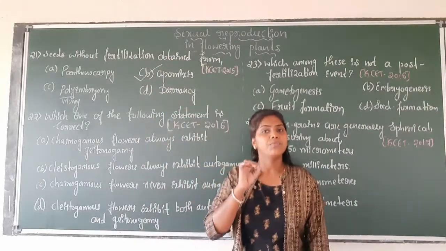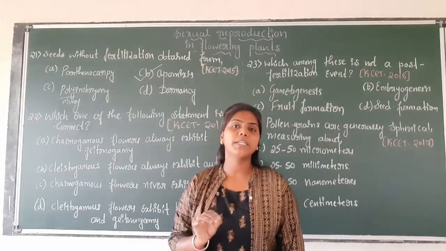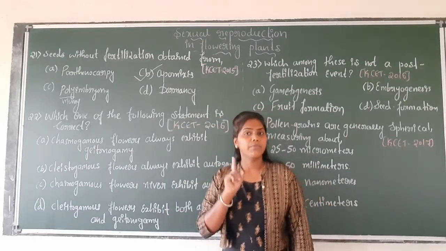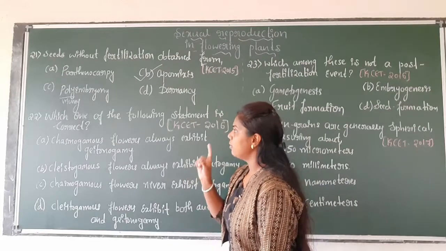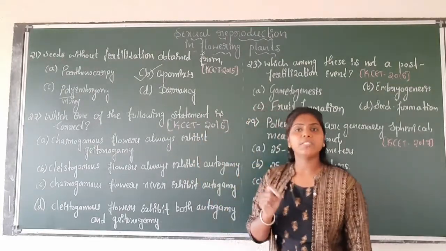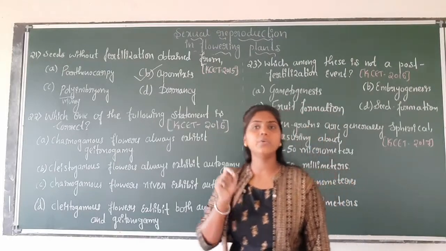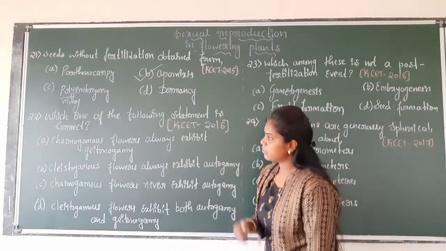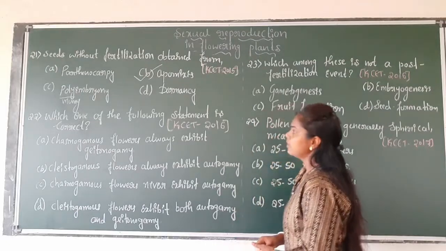So fruit development without fertilization is called parthenocarpy. Then more than one embryo is called polyembryony, and dormancy is when the embryo sac enters the inactive state. And come to the 22nd question.